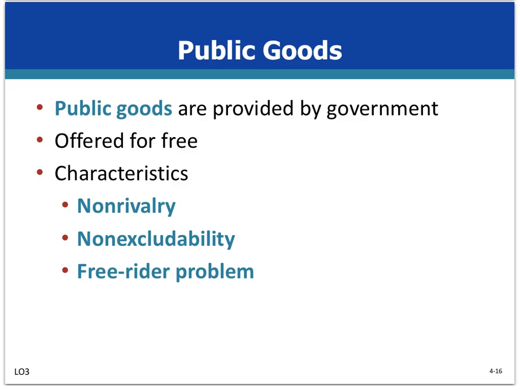These free riders like the public good and would be willing to pay for it if producers could somehow force them to pay, but non-excludability means that there's no way for producers to withhold the good from the free riders without also denying it to the few who do pay. As a result, free riding means that the willingness to pay of the free riders is not expressed in the market.